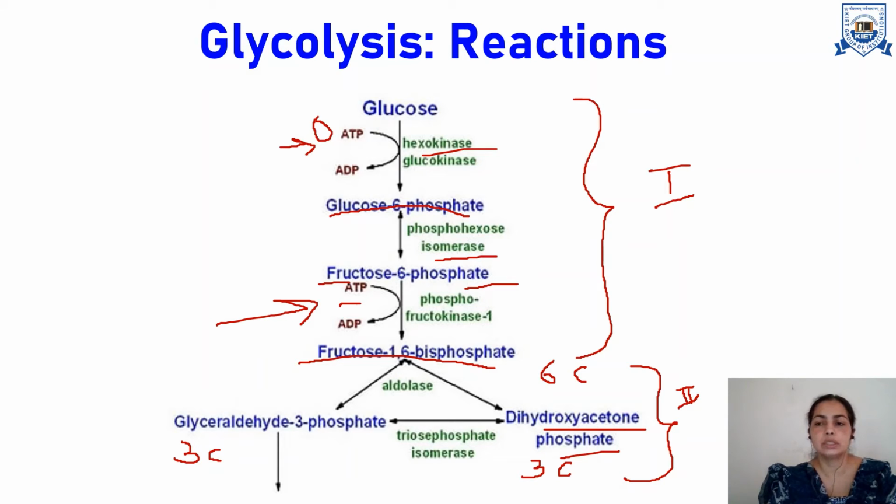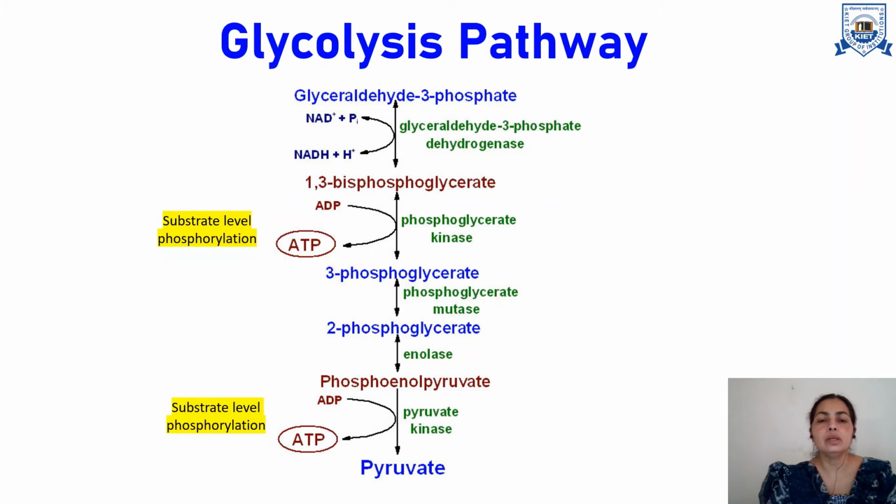Now we will see the next part. The glyceraldehyde 3-phosphate, which is produced in the second phase, is further converted into 1,3-bisphosphoglycerate in the presence of glyceraldehyde 3-phosphate dehydrogenase. In this step, one NAD is consumed to produce NADH and H+.